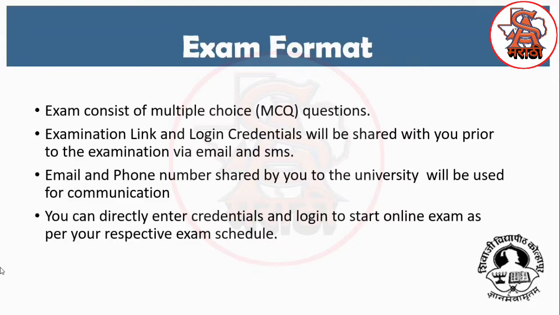Examination link and login credentials will be shared with you prior to the examination via email. Email and phone number shared by you to the university will be used for communication. You can directly enter credentials and log in to start online exam as per your respective exam schedule.